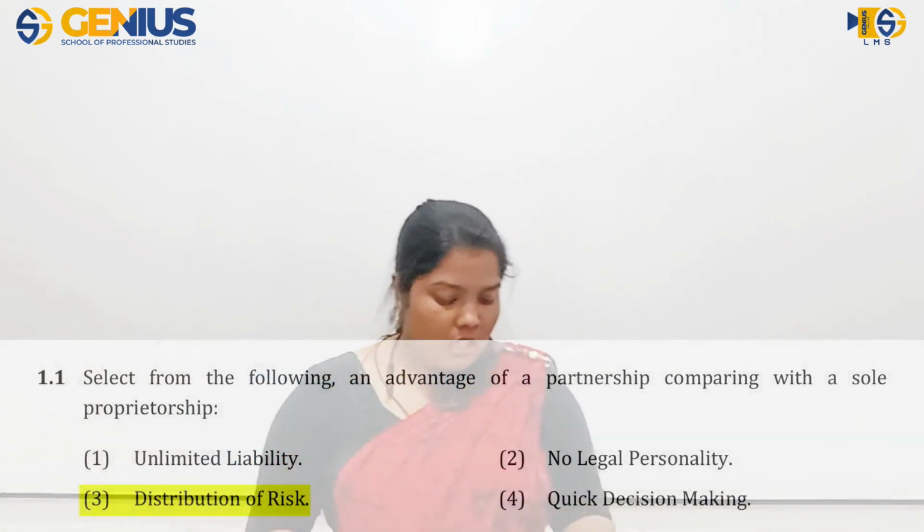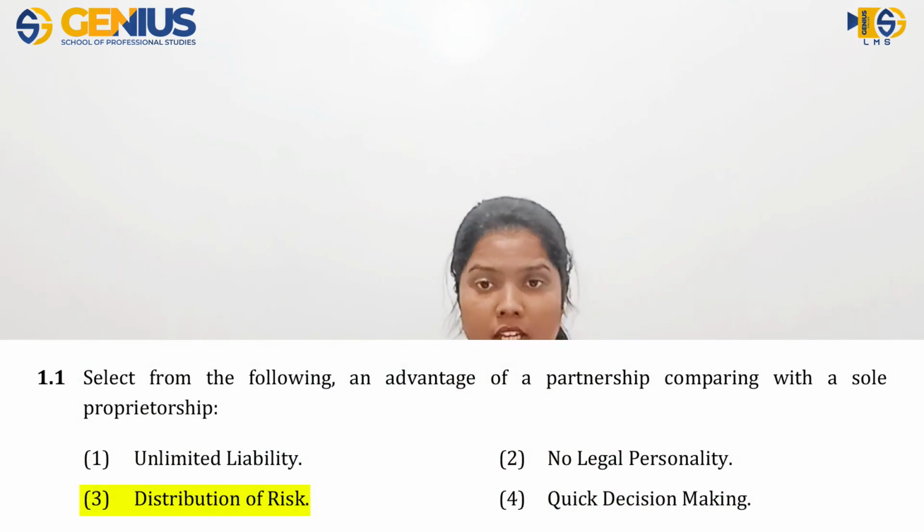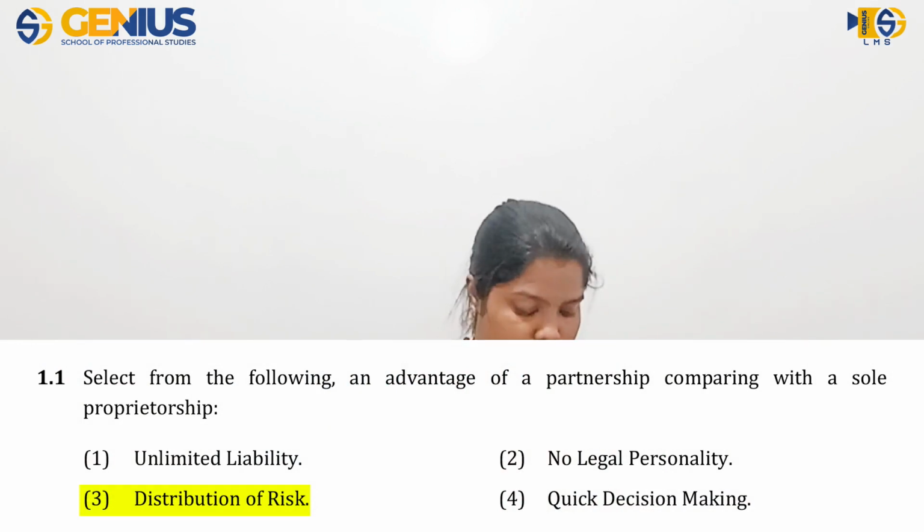But in partnerships, you can distribute whatever loss you have to bear, which means you will bear less risk in partnership businesses. And quick decision making is not an advantage of a partnership when you compare to a sole trader business. So the answer will be number 3, distribution of risk.